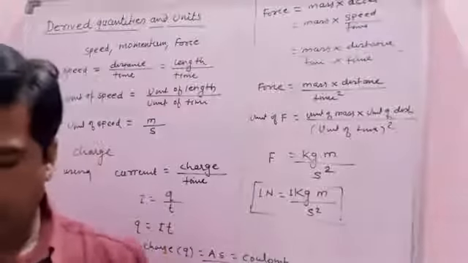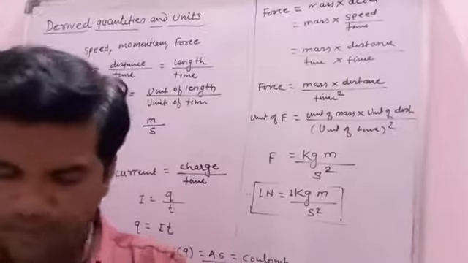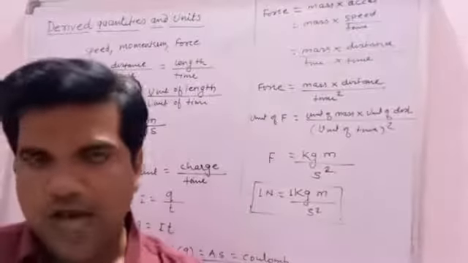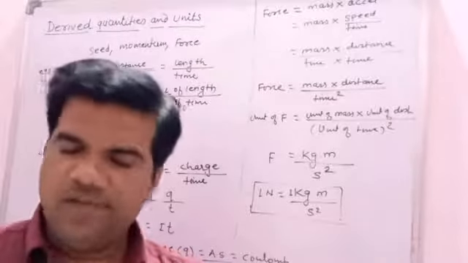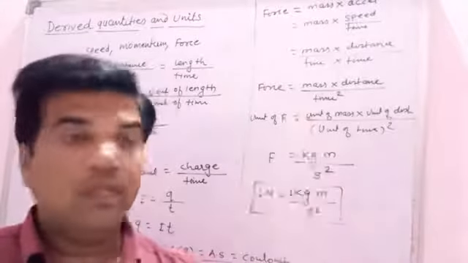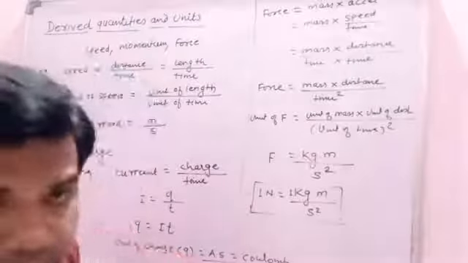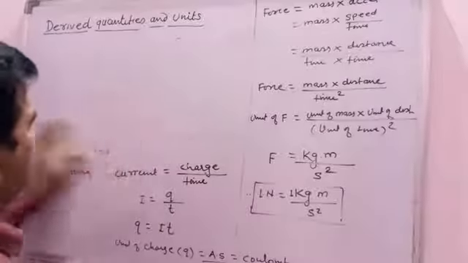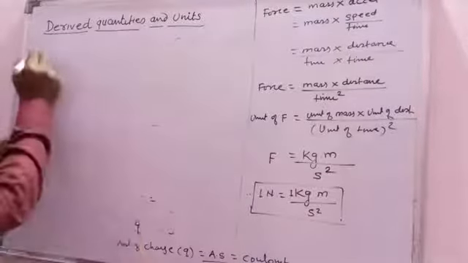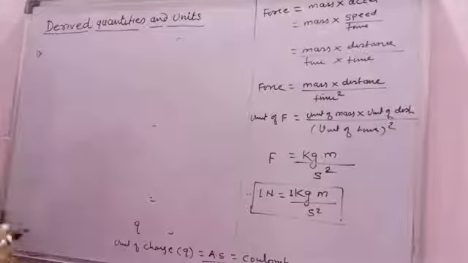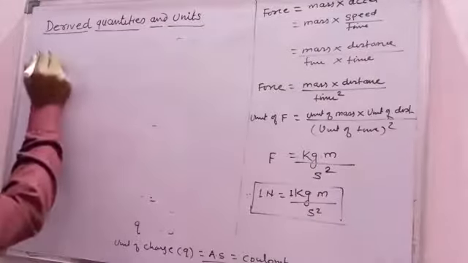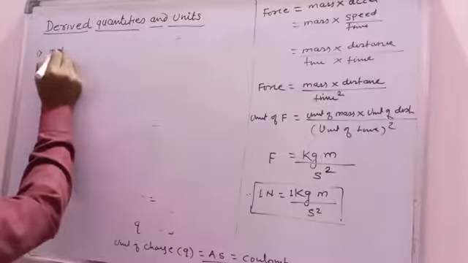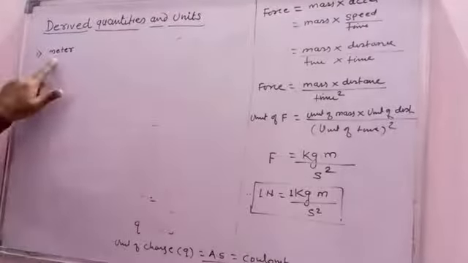The first sign convention is that the full name of any unit always starts with a small letter. We have seen this in the last lecture. For example, if you consider the unit of length, that is meter, then the full name starts with a small letter, meter.